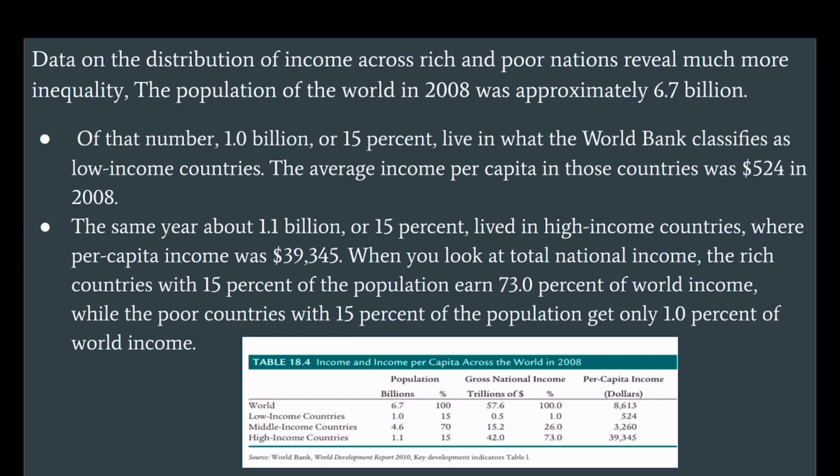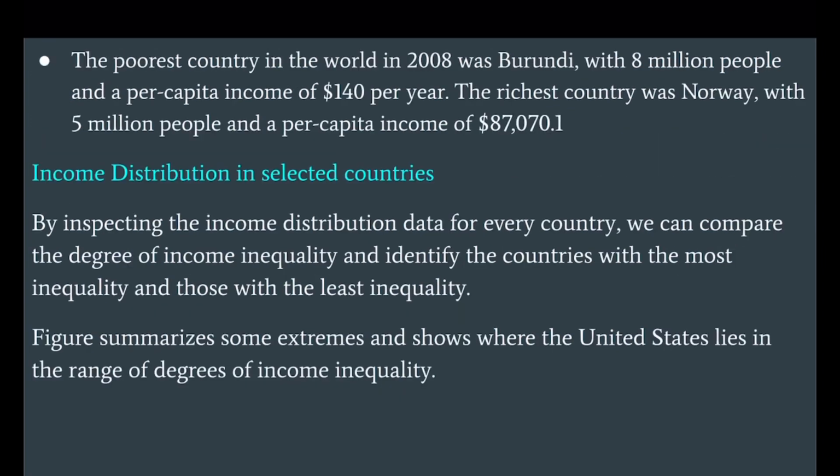$39,345. When you look at total national income, the rich countries with 15% of the population earn 73% of world income, while the poor countries with 15% of the population get only 1% of world income. The poorest country in the world in 2008 was Burundi, with 8 million people and a per capita income of $140 per year. The richest country was Norway, with 5 million people and a per capita income of $87,070.